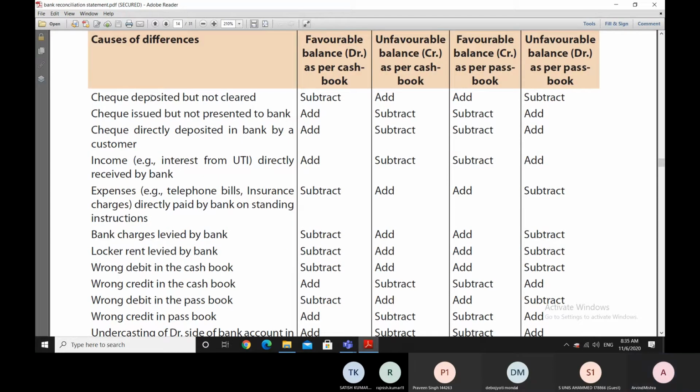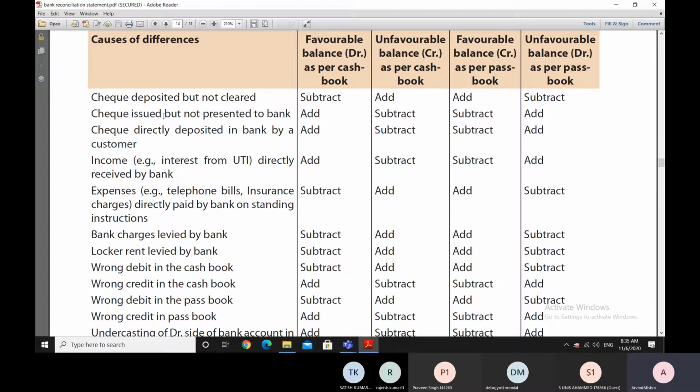The first difference is check deposited but not cleared. So when the check is deposited, the entry would be made in the cash book and the check would be deposited in the bank. So the bank sends the check for clearing. Till the time the check is not cleared, the bank will not make the entry in the bank passbook of the deposited check, and therefore there will be a difference between the cash book balance and the bank passbook balance.